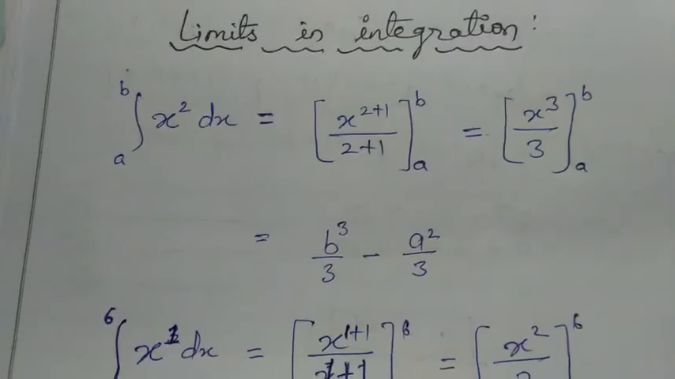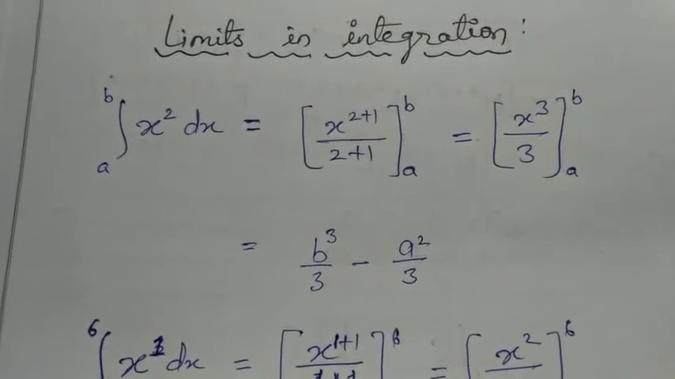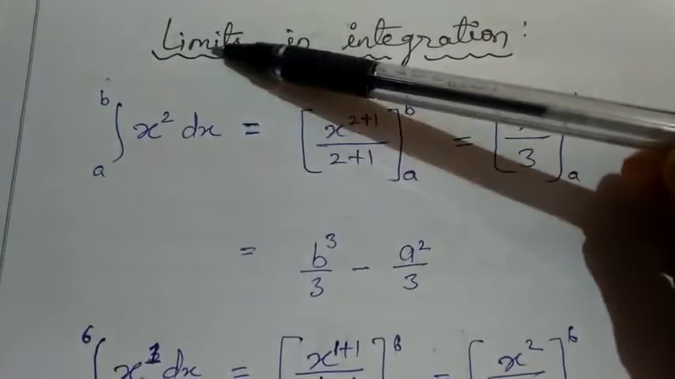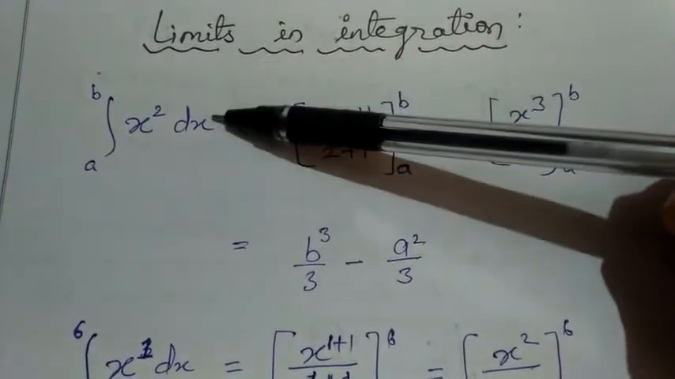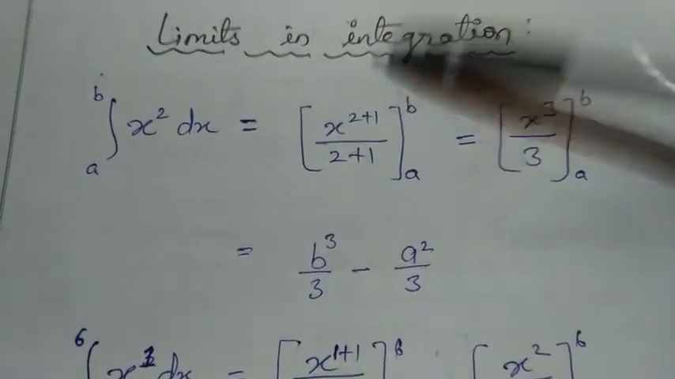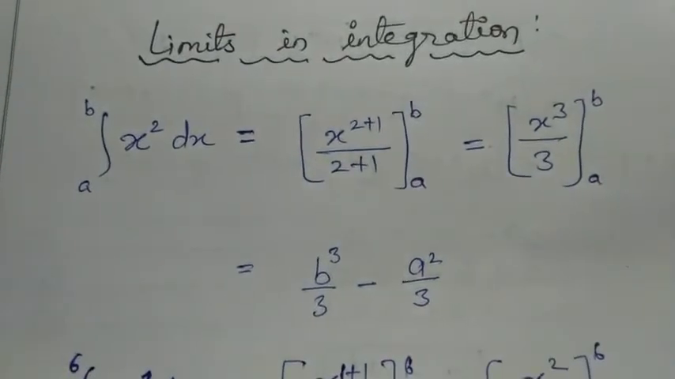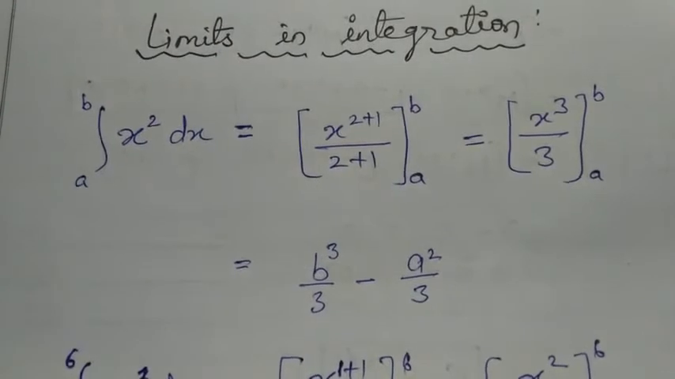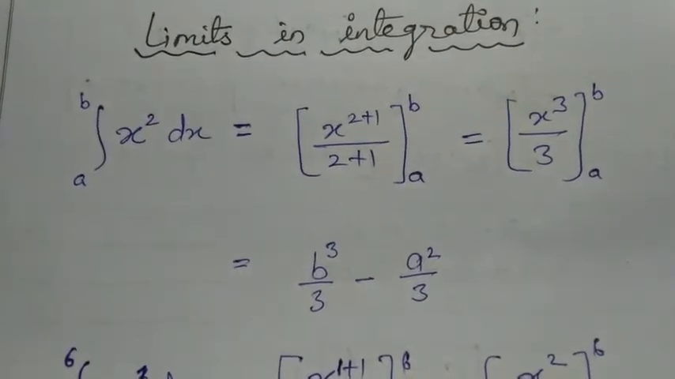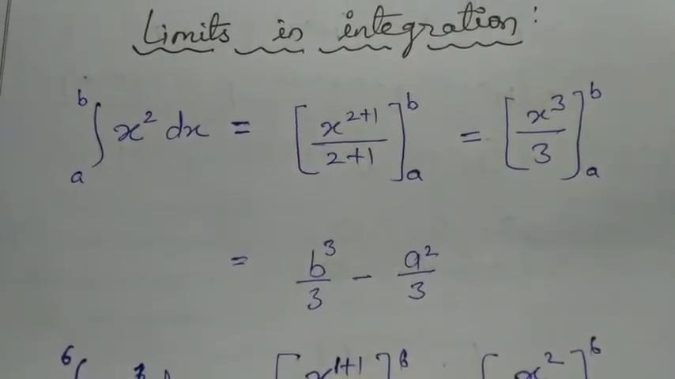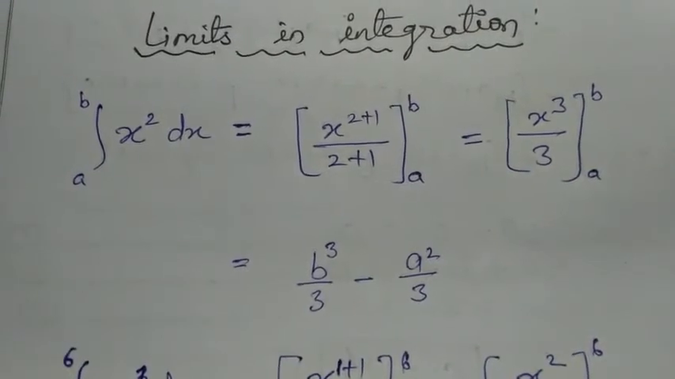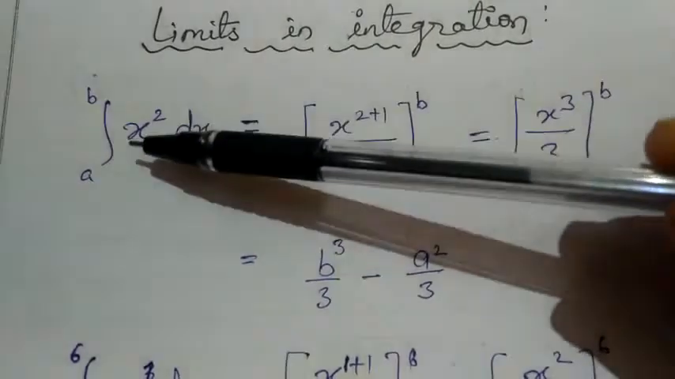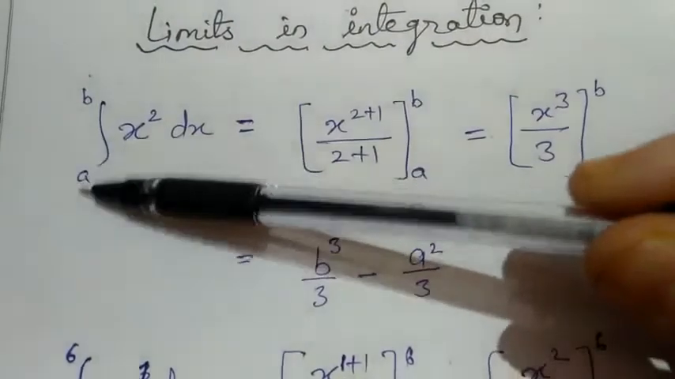Okay, now let me tell you limits in integration. Suppose limits mean from where to where we have to integrate. See, integration means to sum up. If no limit is given, we will simply use the formula which I have told you earlier. But if limits are given, that means from where to where we have to sum up the quantity. Suppose here it is written integration x square dx from a to b.